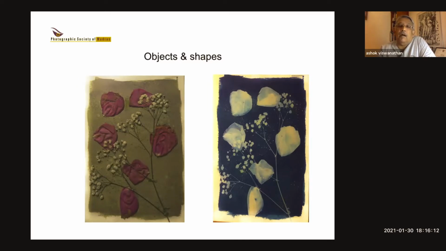Now, obviously, the longer you expose it, the darker it gets. But the thing with cyanotypes is that there is no such thing as correct exposure. You can have a whole variety of images with different colors and strength of images. You can do the same thing with objects and shapes, not necessarily with flowers. You can do it with glass, ceramic, anything that's got a shape. You know, even a keychain, you can just put it on a piece of paper and expose it to light, and you get an image.